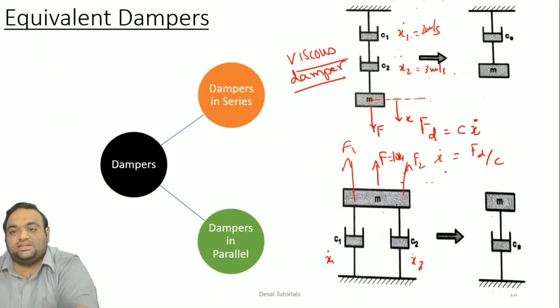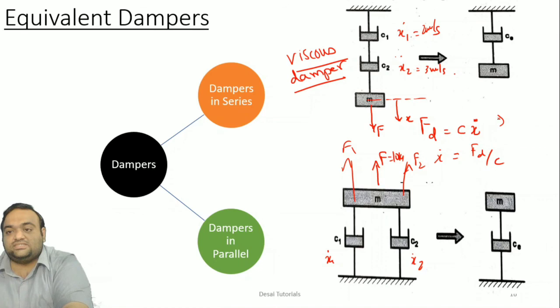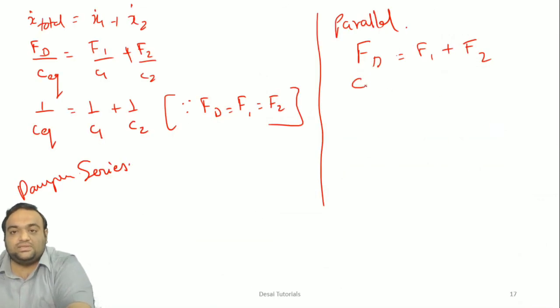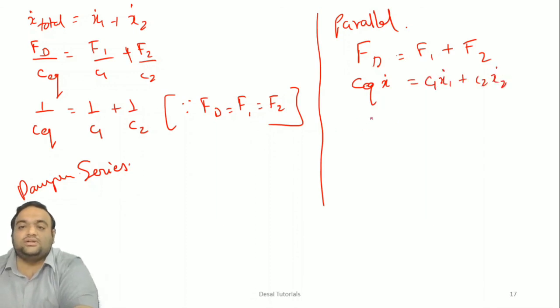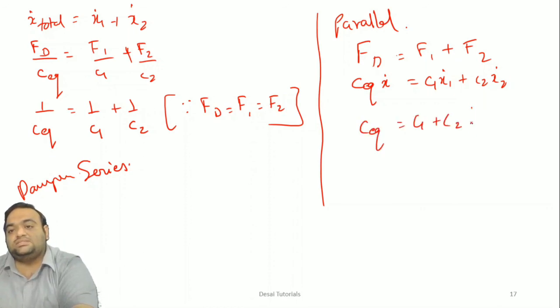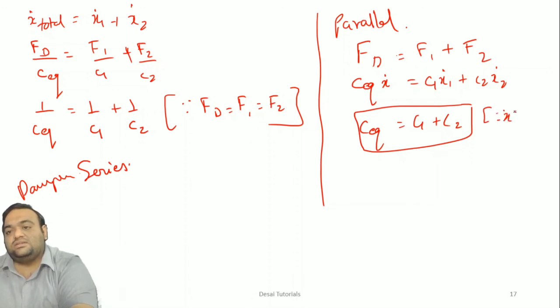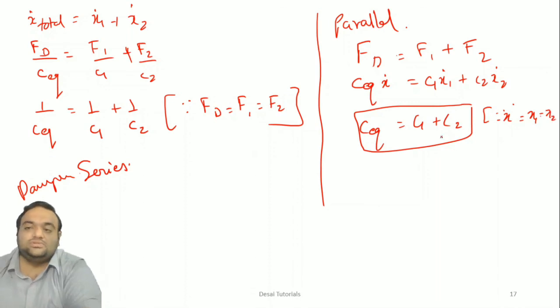Make use of that equation again, Fd is C x dot. What you require over here is F, so substitute C x dot. So C equivalent x dot is equal to C1 x1 dot plus C2 x2 dot. So C equivalent is equal to C1 plus C2, since x dot is equal to x1 dot is equal to x2 dot.